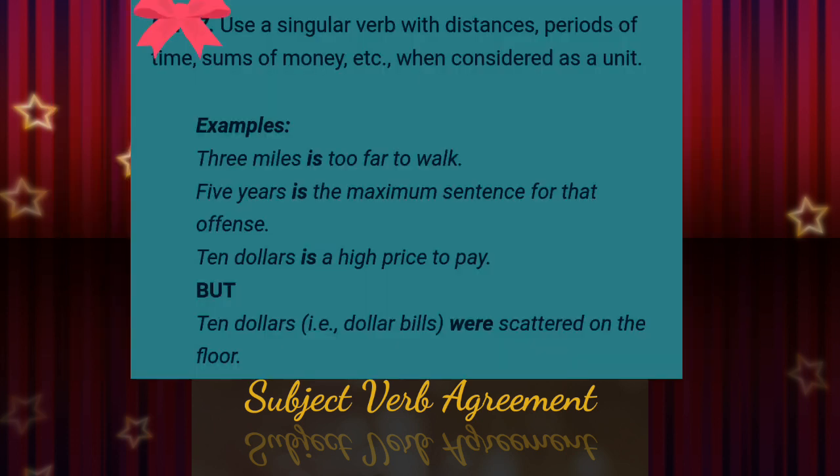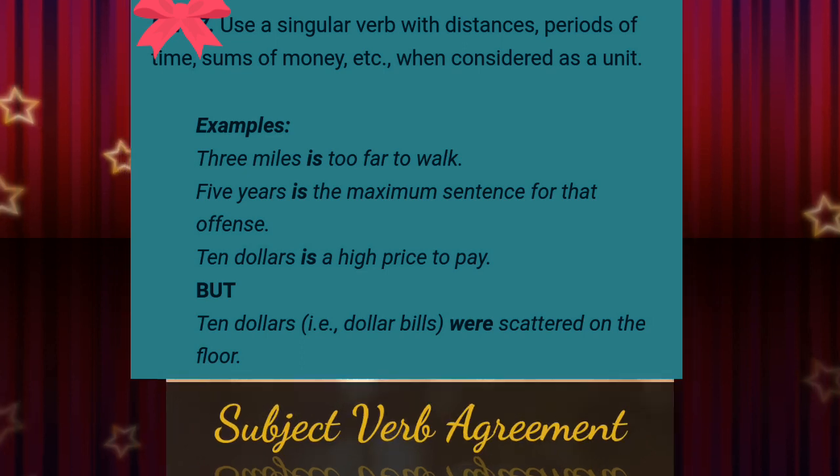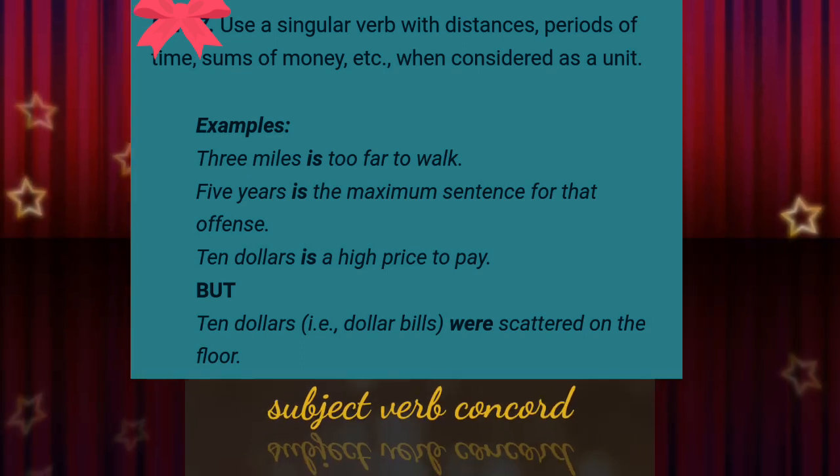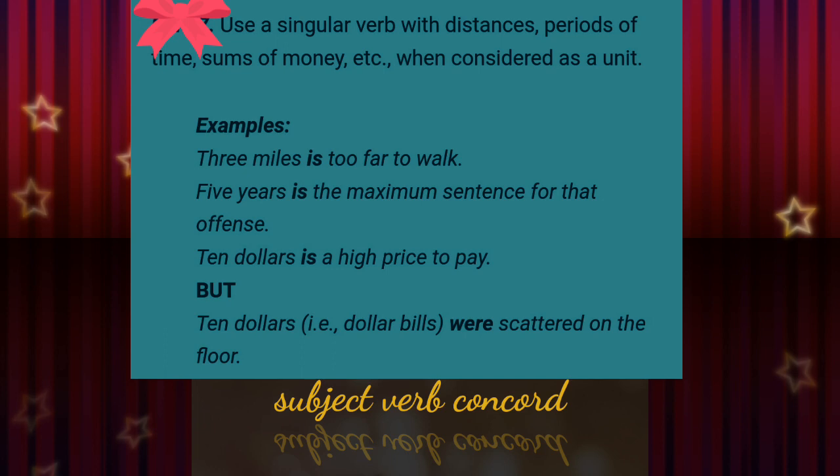Okay? Now, use a singular verb with distances, periods of time, sums of money, etc. when considered as a unit. Example, 3 miles is too far to walk. 5 years is the maximum sentence for that offense. $10 is a high price to pay. But $10 were scattered on the floor.